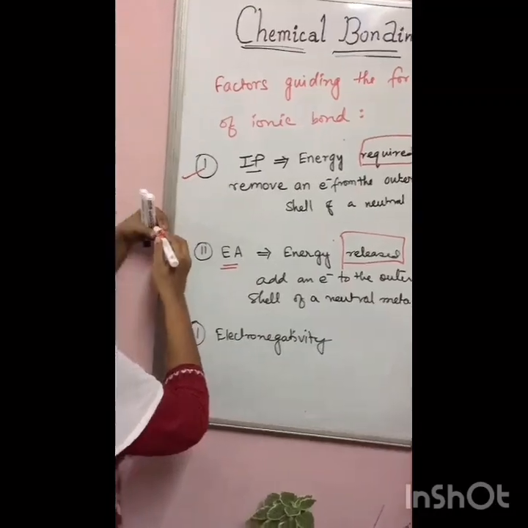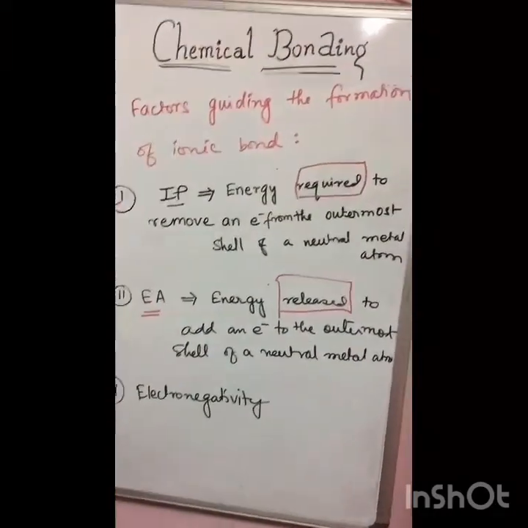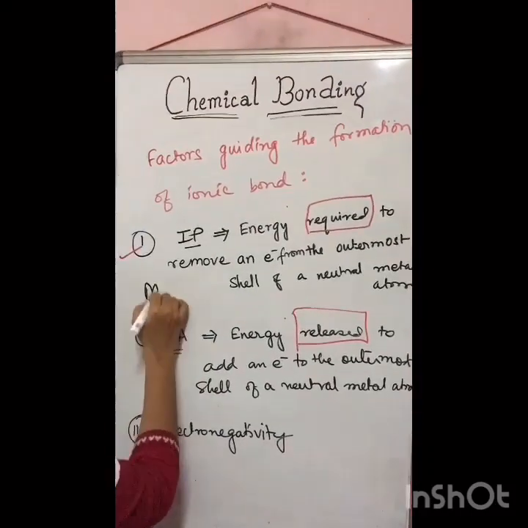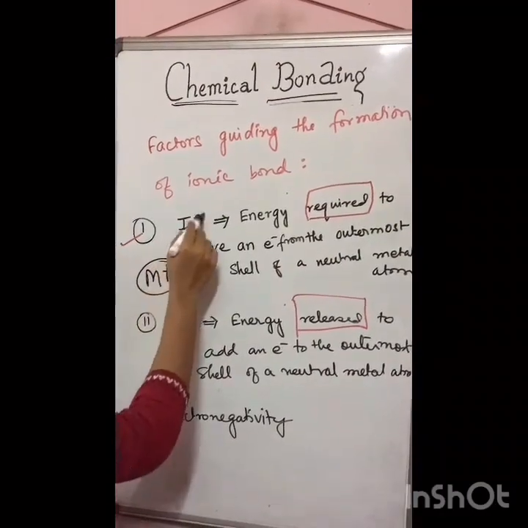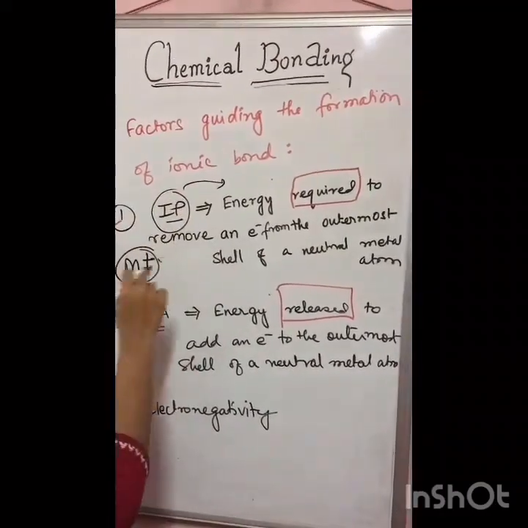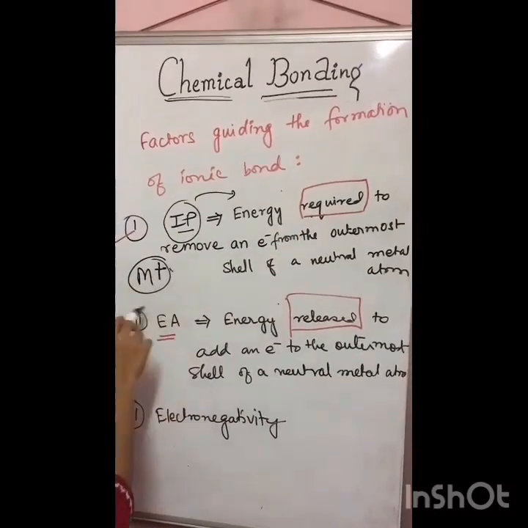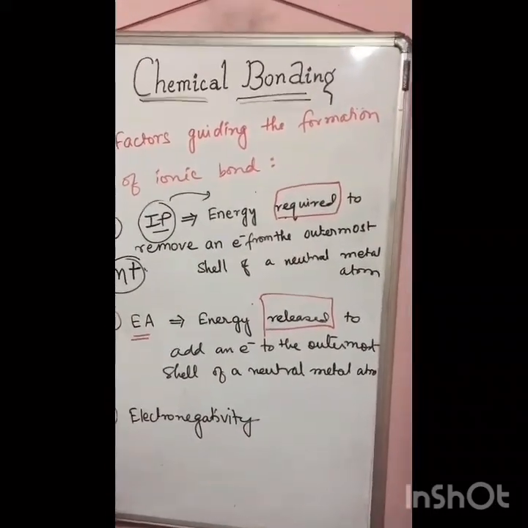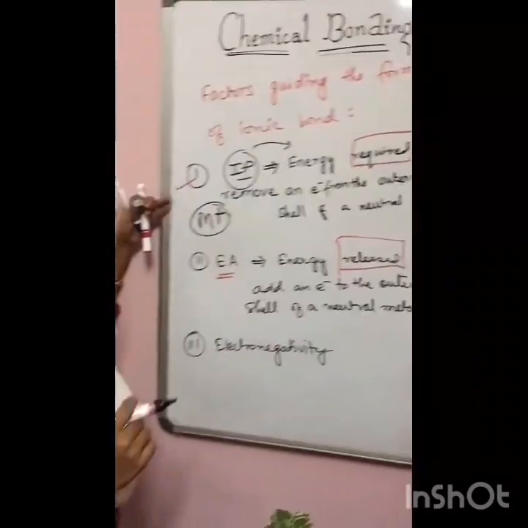Now how does ionization potential affect? In the formation of an ionic bond, cations are formed where the metal forms an M plus cation. This cation is formed because we apply the ionization potential from outside. If a metal has a low ionization potential, that means we have to apply less energy.